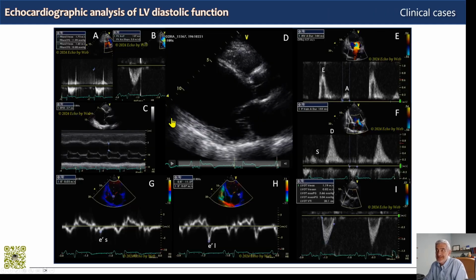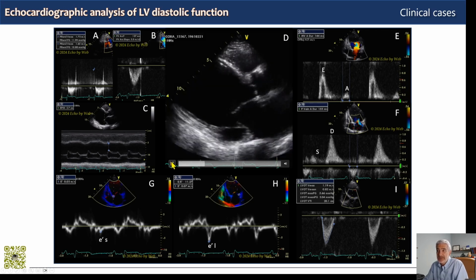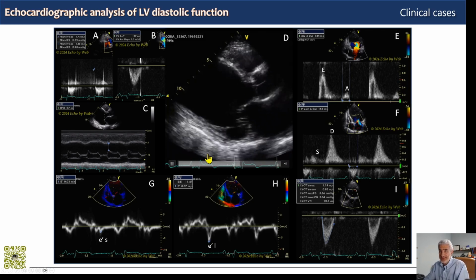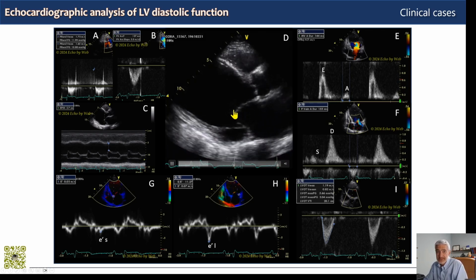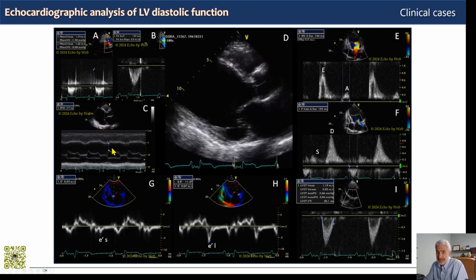And now let's see some clinical cases from our routine daily practice. Here is a patient with a phenotype of severe dilated cardiomyopathy, diffuse hypokinesis, severe reduction in left ventricular systolic function, mitral systolic tenting, as you see here, a marked increase on the M-mode of the distance between the E point of the mitral and the septum.